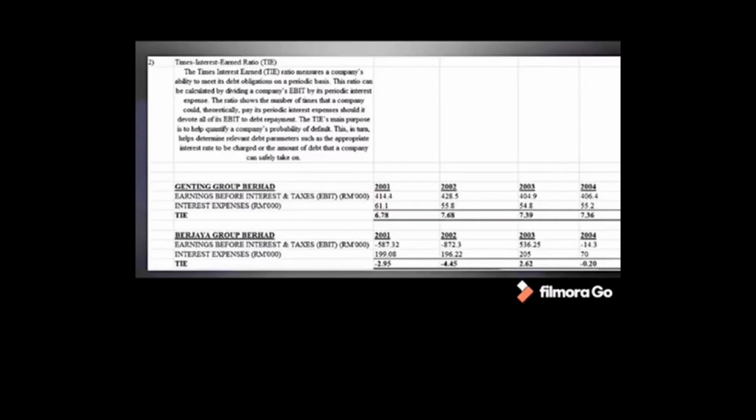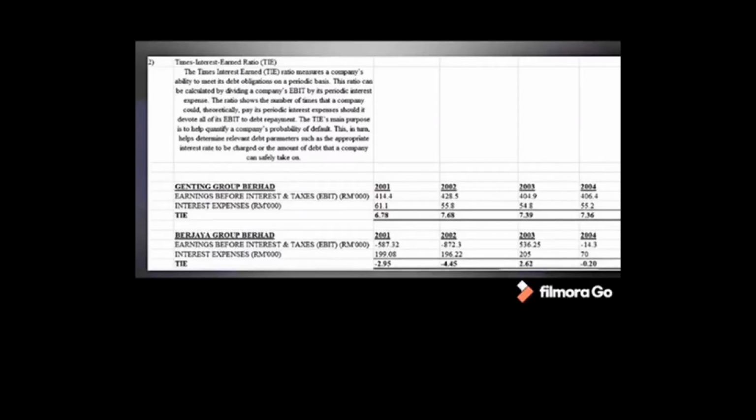So by looking at the slides for Genting Group Berhad, their TIE increased until 2002 and decreased from 2003 till 2004. The higher the TIE ratio, the better. However, a company with an excessively high TIE ratio could indicate a lack of productive investment by the company's management. An excessively high TIE suggests that the company may be keeping all of its earnings without reinvesting in business development through research and development, or through pursuing positive NPV projects.